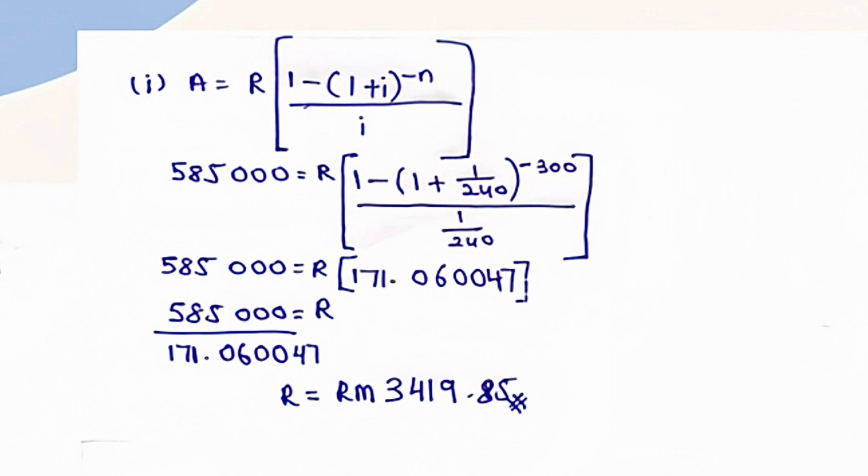585,000 equals R[1 minus (1 + 1/240)^-300] divided by 1/240. 585,000 equals R times 171.060047. 585,000 divided by 171.060047, R equals 3,419 ringgit 85 cents.